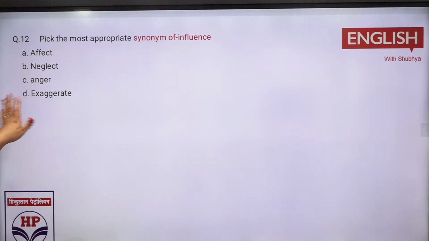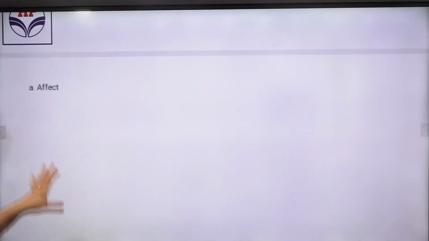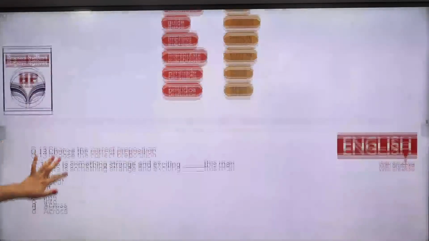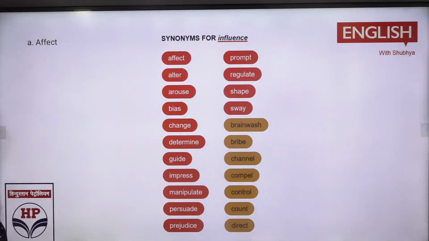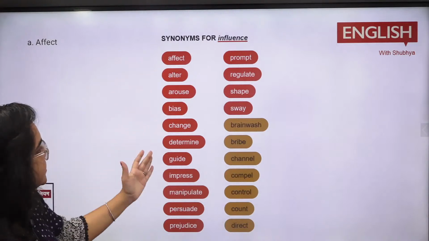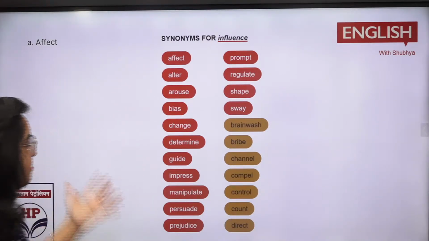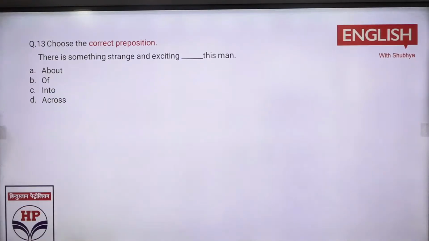Neglect हो गया, मना करना, anger गुस्सा हो गया, exaggerate होगा, चीजों को लंबा बना के खींच के, जैसे किसी को नमक मिर्च लगा के हम बोलते हैं, कुछ बताते हैं, तो that is your exaggerate, right? So same way you can have the synonyms of influence also. You can have a screenshot: effect, alter, arouse, bias, change, determine, guide, impress, manipulate, and all these series go on. Okay, do the 13th one again the same way.